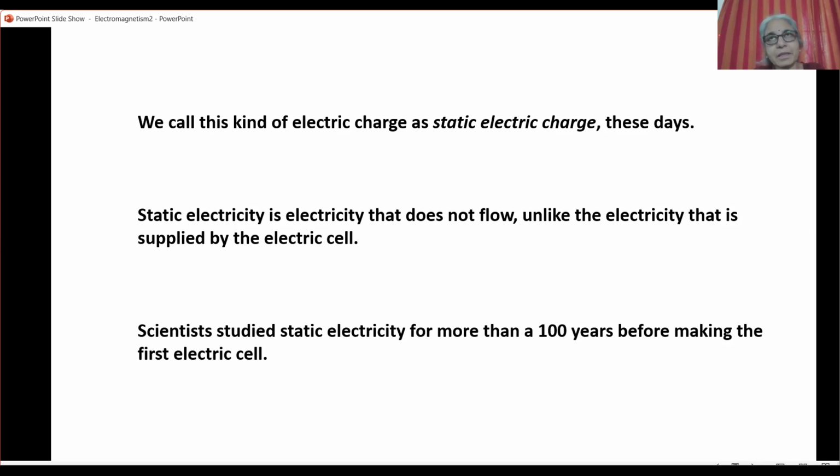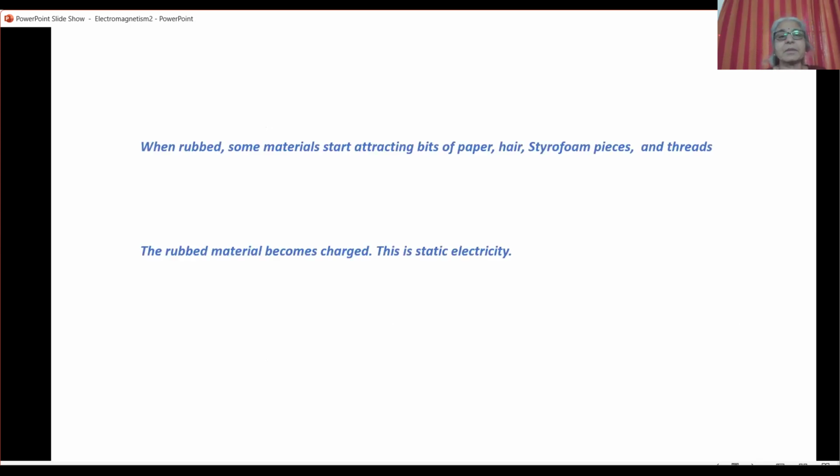Now we know that there is flowing electricity, and in contrast, this is static electricity. It does not flow. The electricity which comes out of the electric cell when you connect wires is flowing electricity. Scientists studied this static electricity for more than 100 years before making the first electric cell. And from the electric cell, we got flowing electricity.